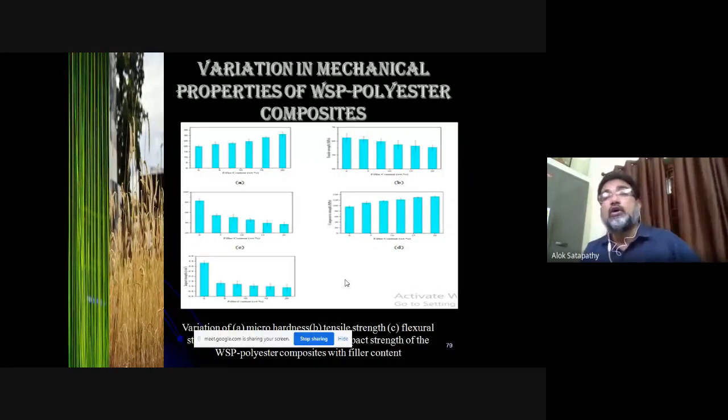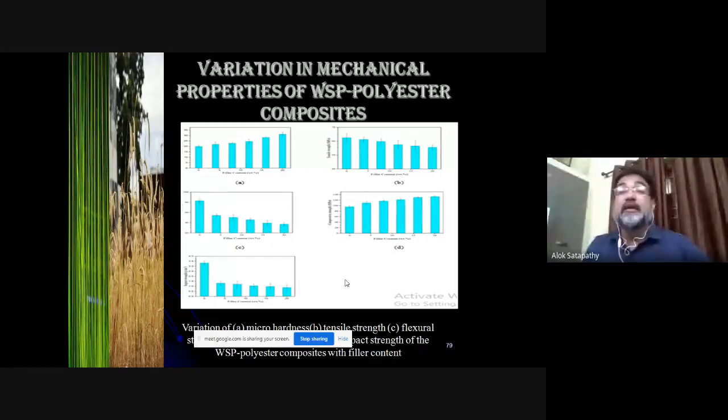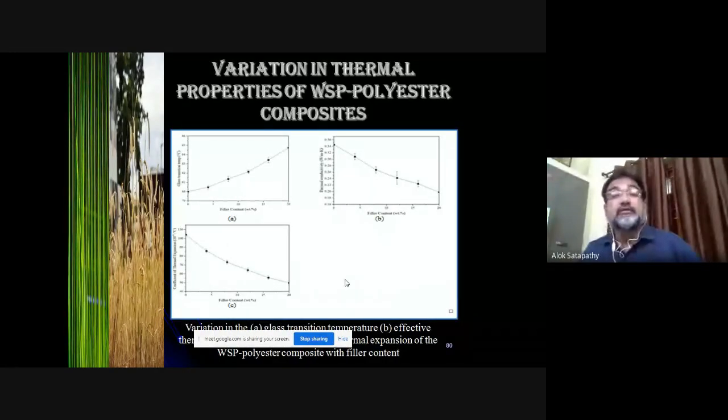And we got some results in terms of tensile strength and flexural strength. And we found that although there is a drop in tensile strength, there is some promising increase in compressive strength. And thermal properties particularly are very encouraging to exhibit results like improvement in the glass transition temperature, and lowering of the coefficient of thermal expansion and lowering of the effective thermal conductivity.